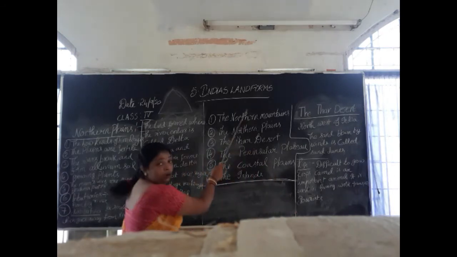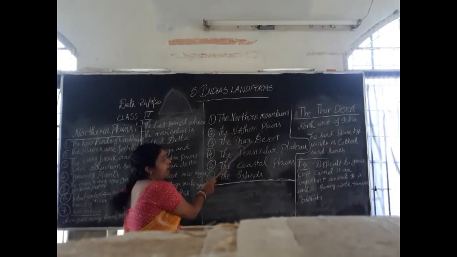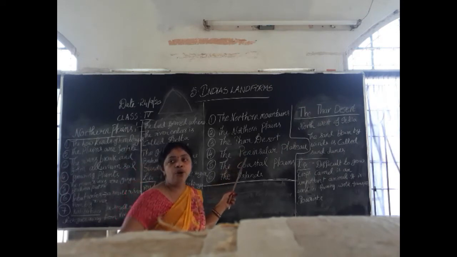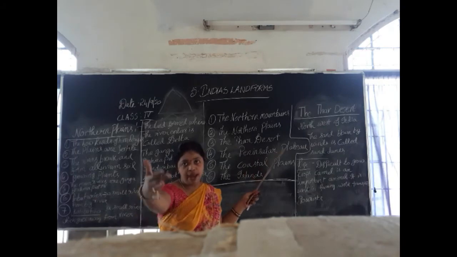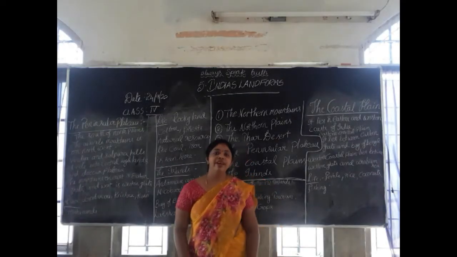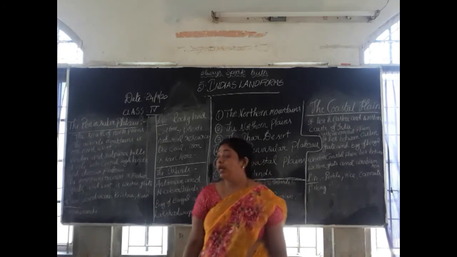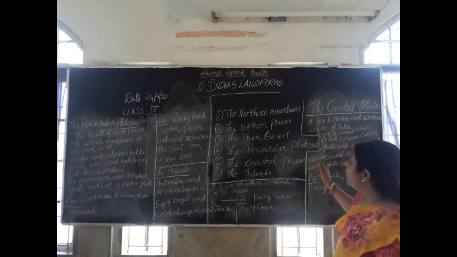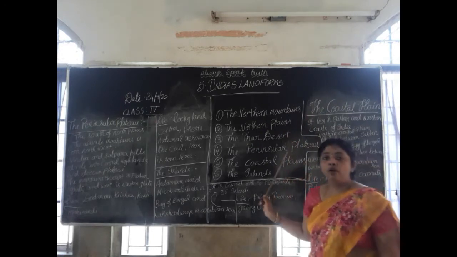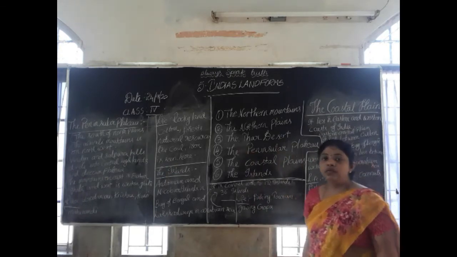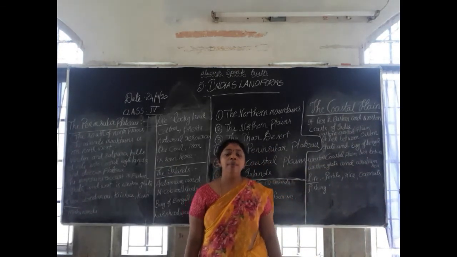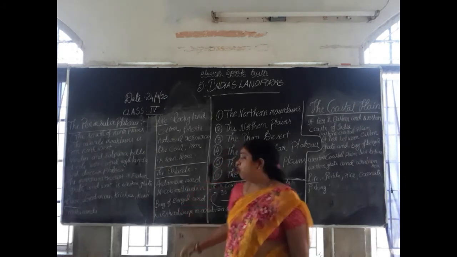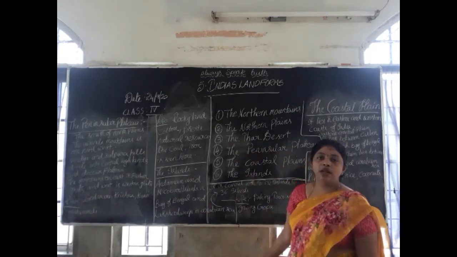Okay, now northern mountains completed, northern plains completed, Thar desert completed, and next we are going to learn about the peninsular plateau. Hi children, in the previous class we discussed the northern mountains, the northern plains and the Thar desert. And now we are going to learn about the fourth one, the peninsular plateau. What is the new word? Peninsular plateau. It is a different type of landform in India. In India, the fourth type of landform is the peninsular plateau.